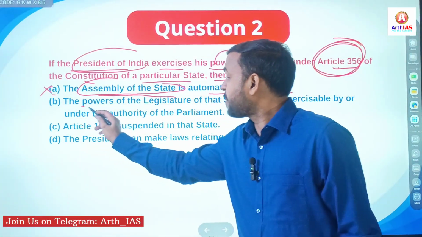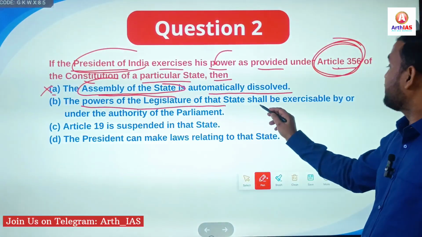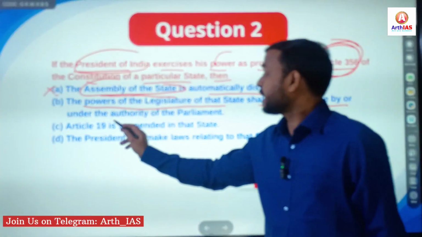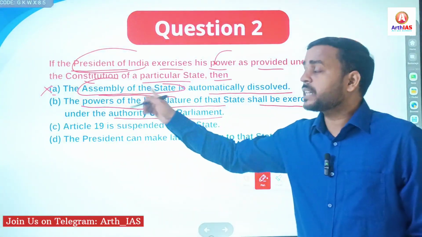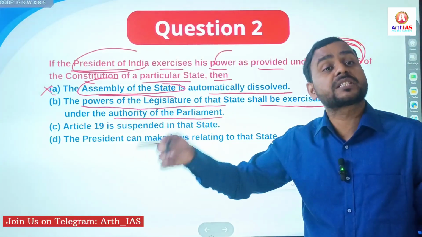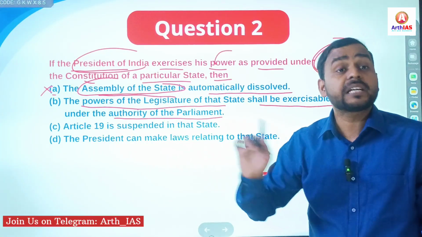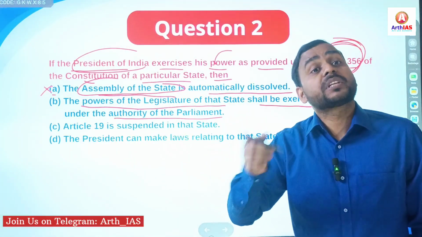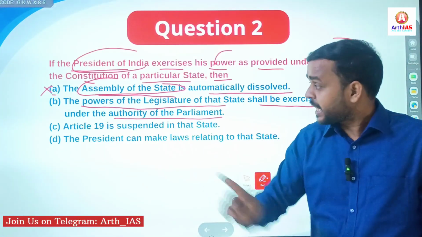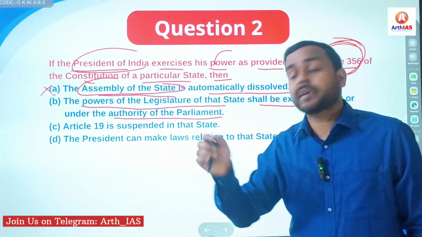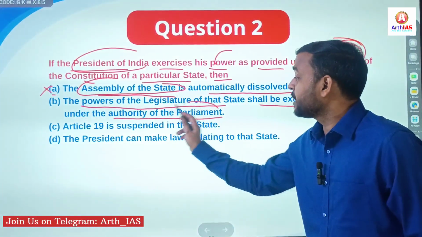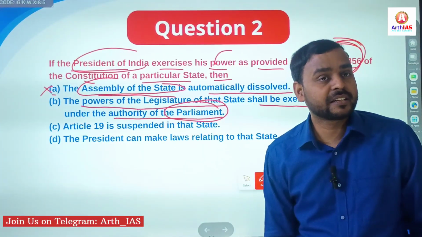Second statement, the power of legislatures of that state shall be exercisable by or under the authority of parliament. Yes, when article 356 is imposed in any state, the state legislature is suspended, right? And the power of that state legislature is exercised by the parliament of India, right?